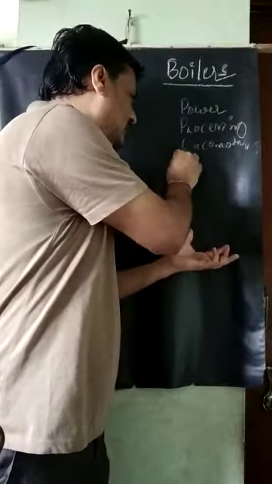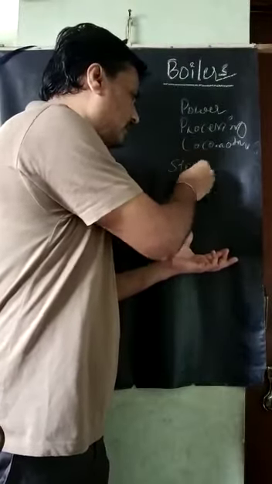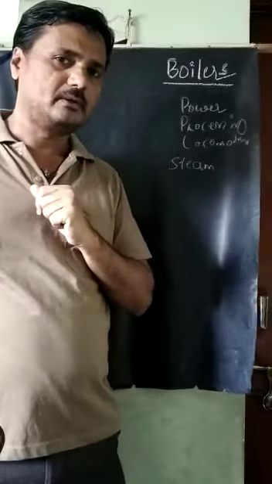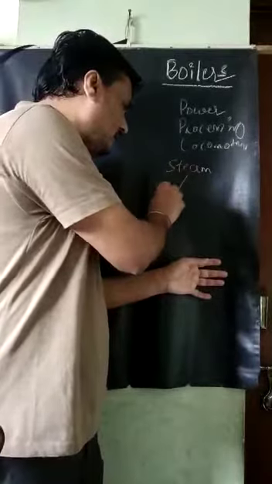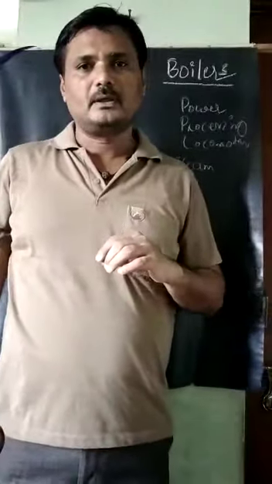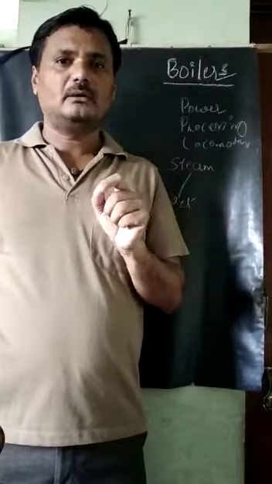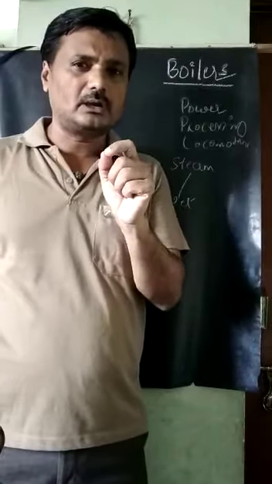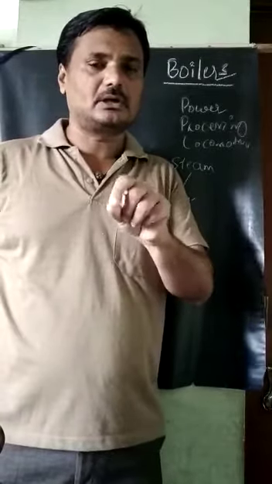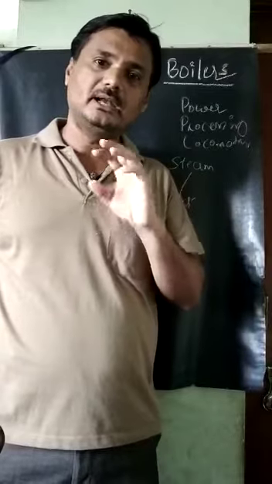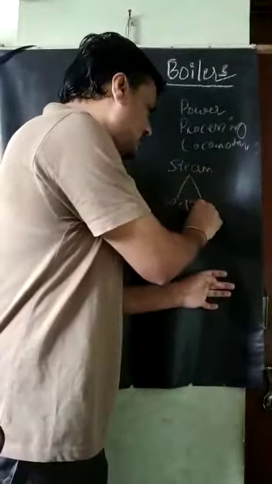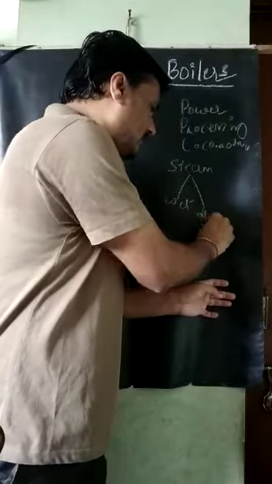Now we will study the types of steam. We have studied three types of steam. One is wet steam. Wet steam means a mixture of liquid water molecules plus dry vapor, as we have studied. The next one is the dry saturated steam.